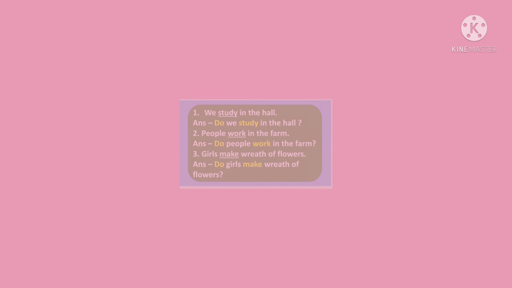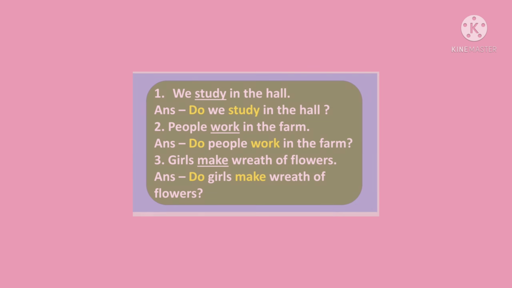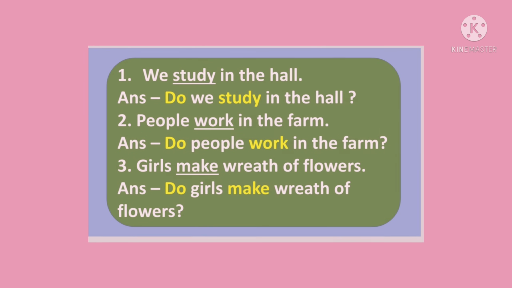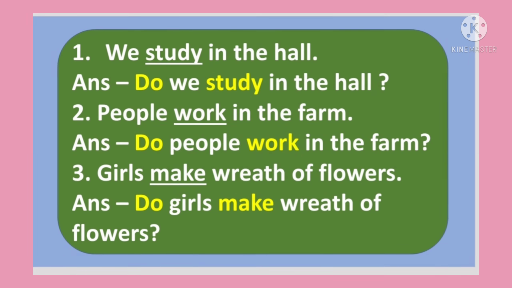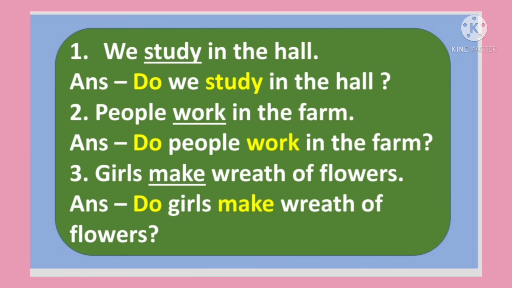Examples, we study in the hall. In this sentence, there is V1. So, we are going to use do. Do we study in the hall? Second sentence, people work in the farm. Do people work in the farm? Third sentence, girls make wreath of flowers. In this sentence, there is V1. So, we are going to use do. Do girls make wreath of flowers?